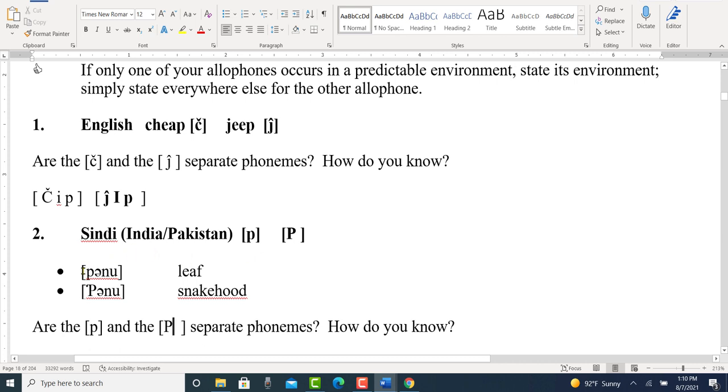Indeed they are, because you have to look at the transcription here. We have 1, 2, 3, 4 sounds in the first word, 4 sounds in the second. And the only difference is the initial consonant sound, either the P or the aspirated P, and when you substitute the one sound for the other, it does change the meaning of the word from leaf to snakehood. So that's the general idea about what we call separate phonemes. If you substitute the one phoneme for the other, and it does change the meaning of the word in a minimal pair, then those are separate phonemes.